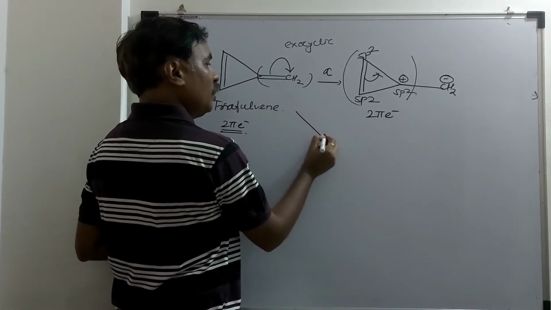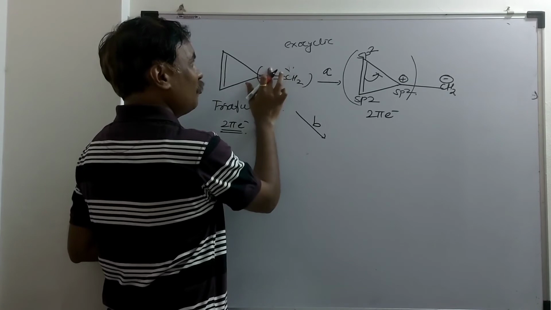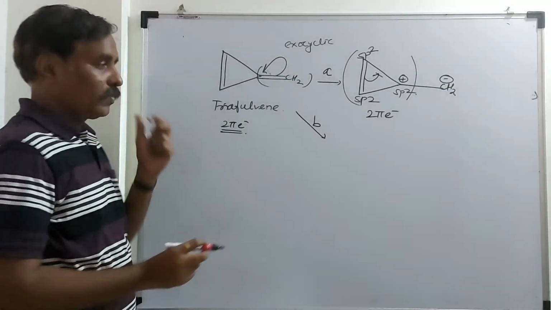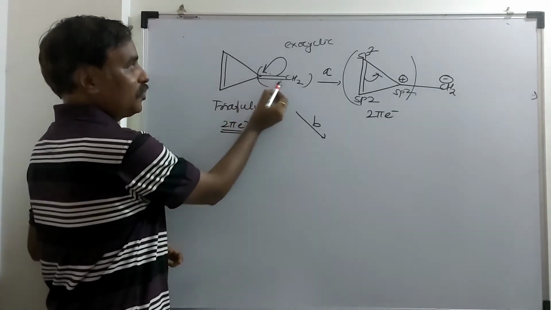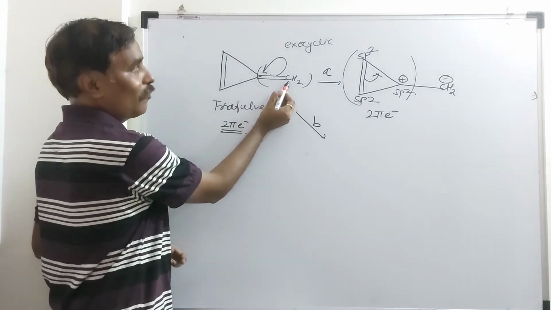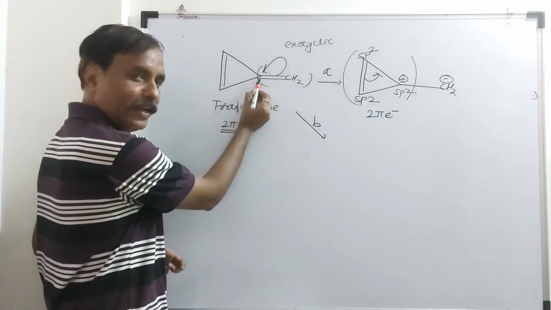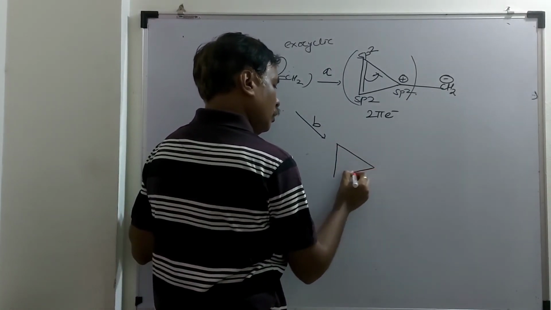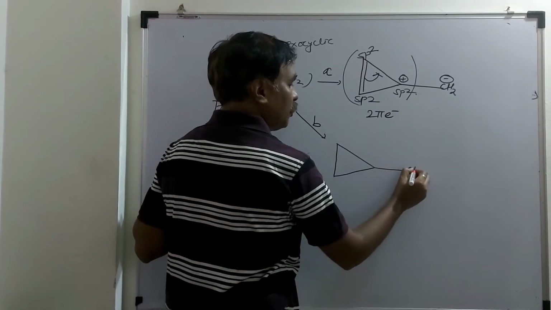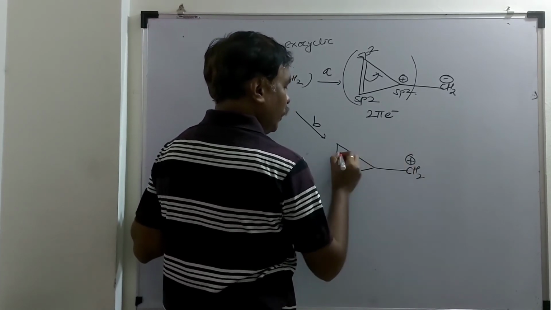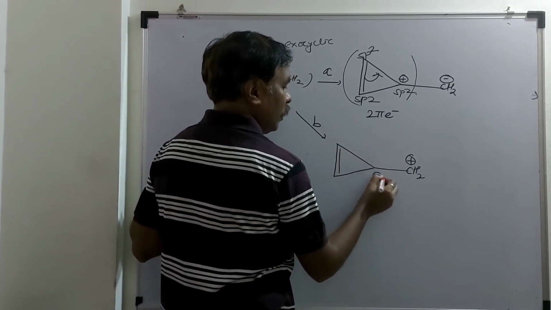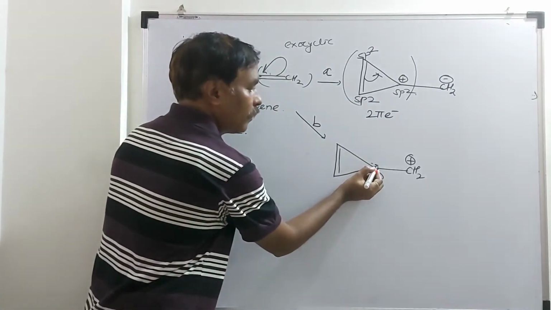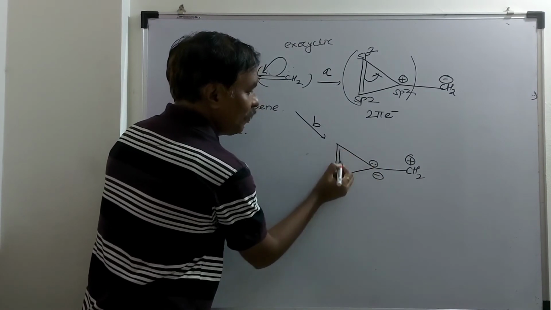What is the second possibility? Suppose after breaking this pi bond, the electrons shift like this. Now this carbon is an electron acceptor and this carbon is an electron donor, so this carbon will acquire a positive charge and this carbon will acquire a negative charge. Here it is CH2 plus, it will be minus here, and here a lone pair of electrons, which is in conjugation with the carbon-carbon double bond.